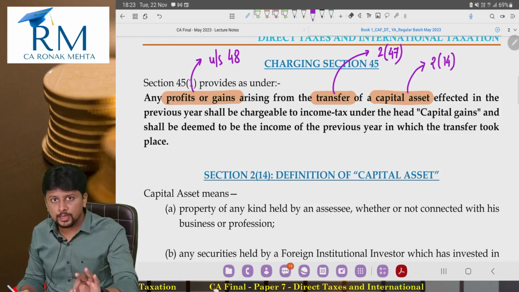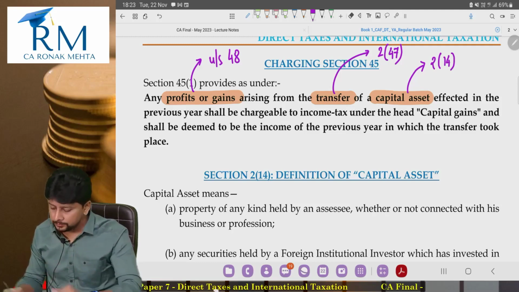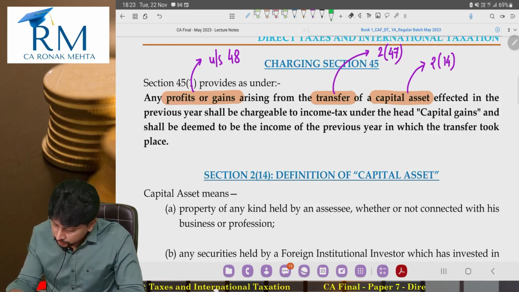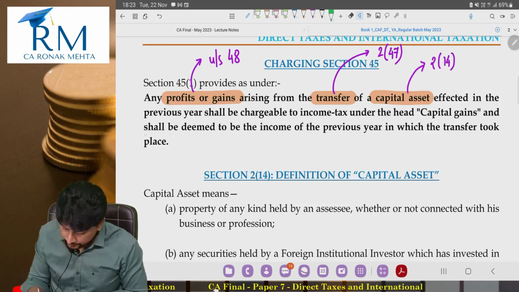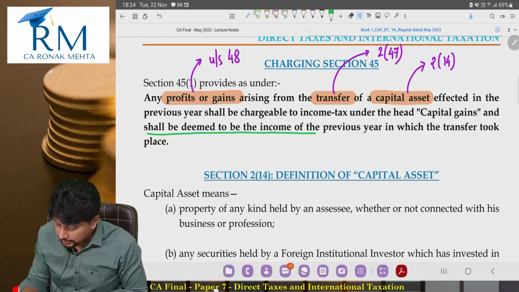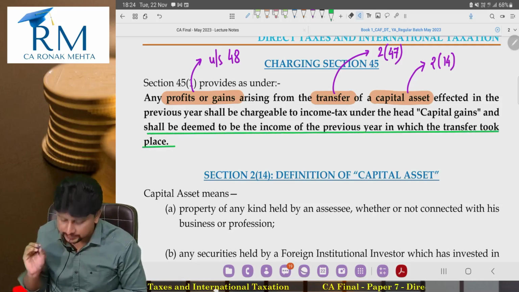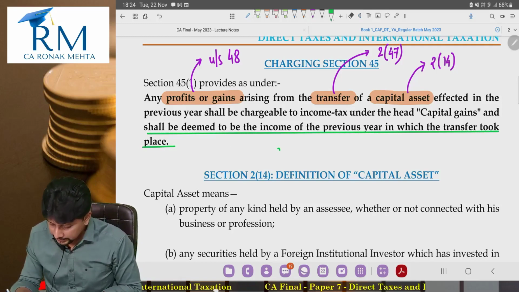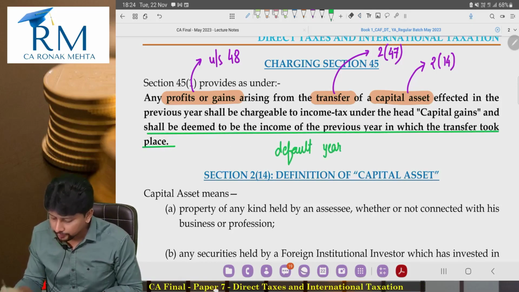Any profits or gains arising from the transfer of a capital asset effected in the previous year shall be chargeable to income tax under the head capital gains and shall be deemed to be income of the previous year in which the transfer took place. This is the default year of taxability.